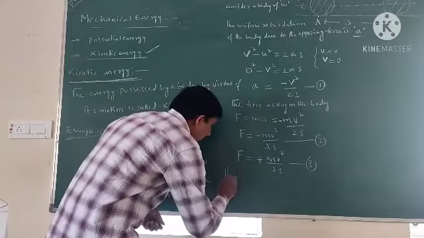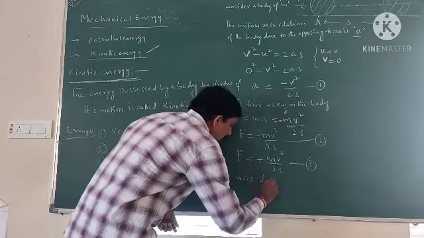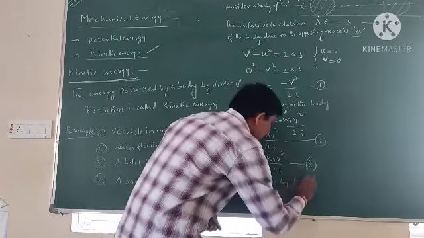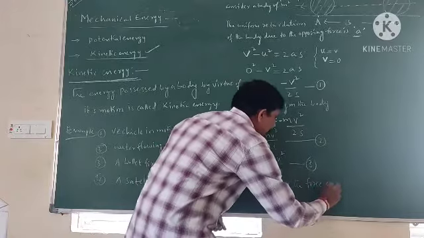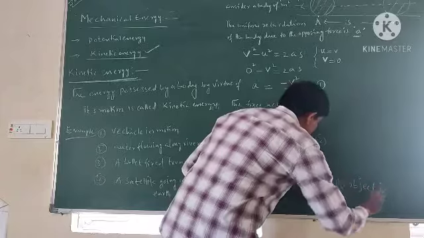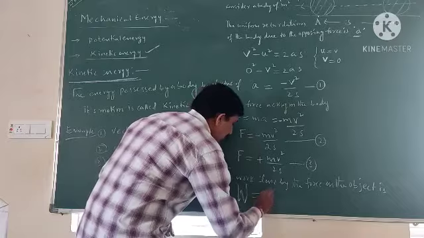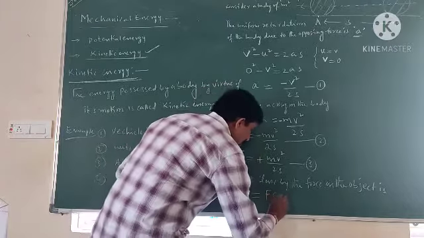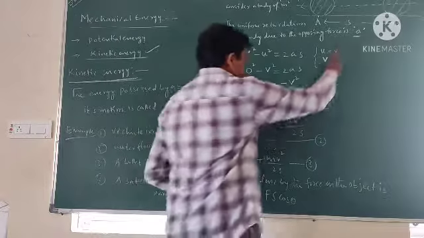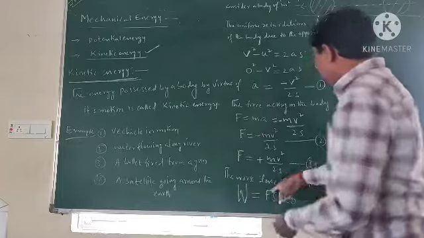The work done by the force on the object is W is equal to F dot s, that is, Fs cos theta. So W is equal to, what is the value of F?